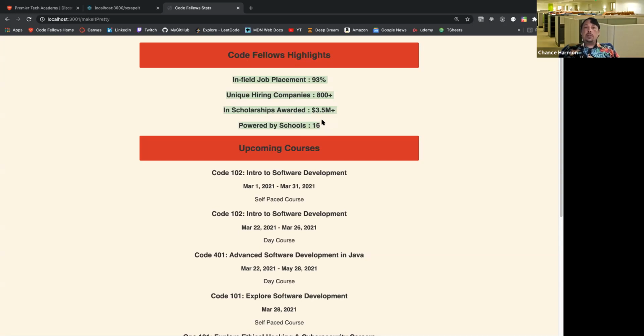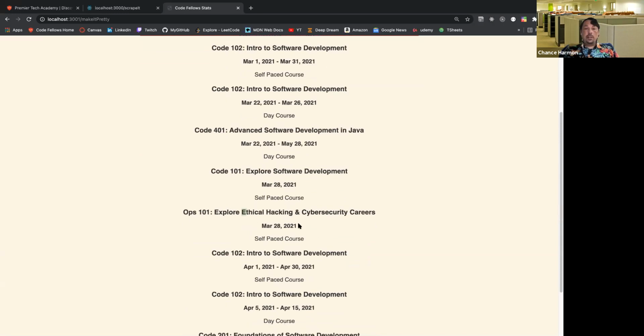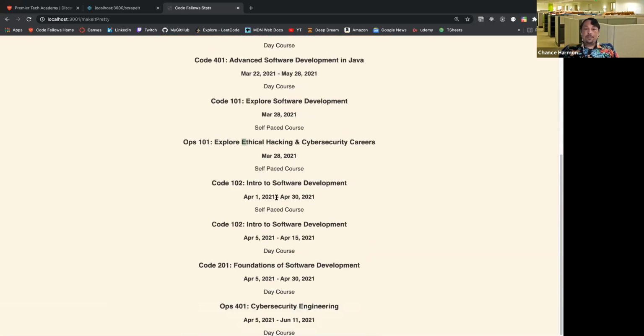This might look like a sell point. I might consider being like, wow, if I really decided to commit to this industry, there's a 93% chance I'm going to get placed in the field. And here's a list of some of the upcoming courses, the ranges that they start, whether they're a self-paced course, a day course. Hey, ethical hacking. That's nothing like what we did today.